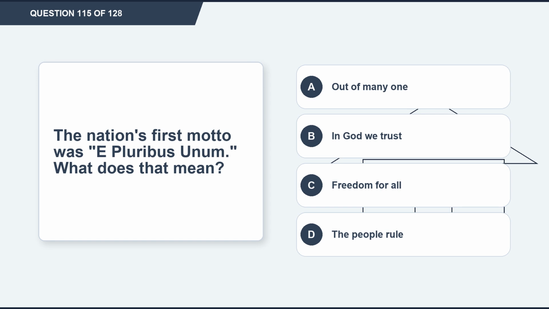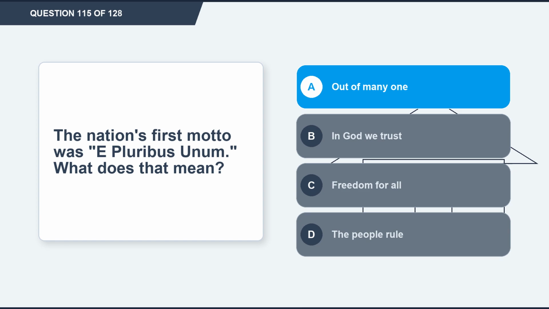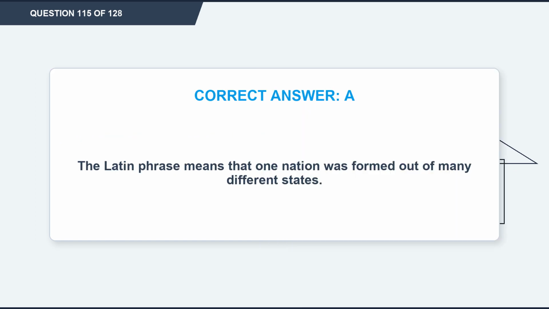Question 115. The nation's first motto was E pluribus unum. What does that mean? Option A, out of many one. Option B, in God we trust. Option C, freedom for all. Option D, the people rule. The correct answer is option A, out of many one. Explanation. The Latin phrase means that one nation was formed out of many different states.